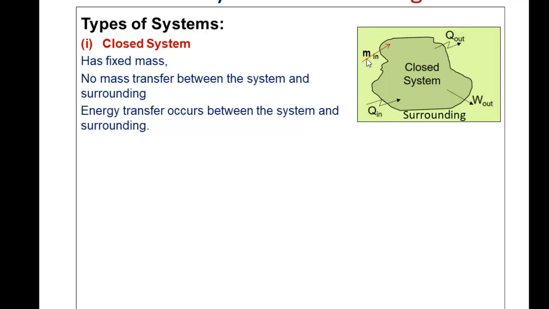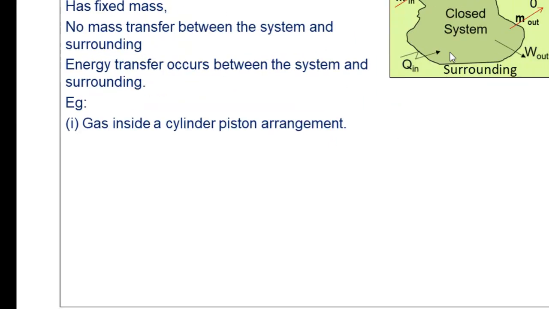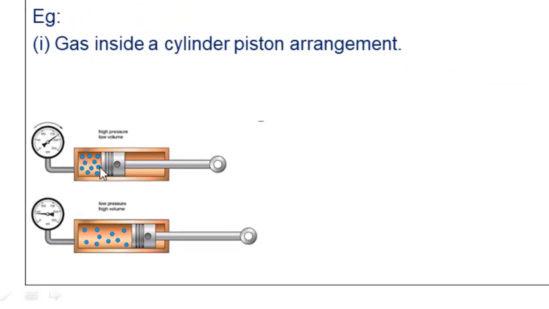And now consider there is no mass transfer, there is no entry of mass, and there is no exit of the mass from the system to the surrounding. Such systems we call closed systems. Some of the examples of closed systems are, let us say, a fluid present inside a cylinder piston arrangement, right?